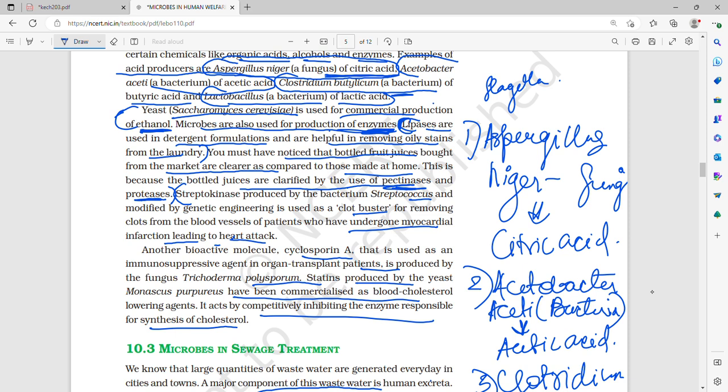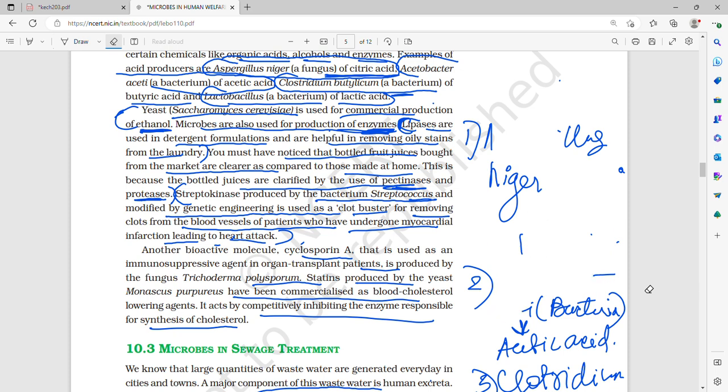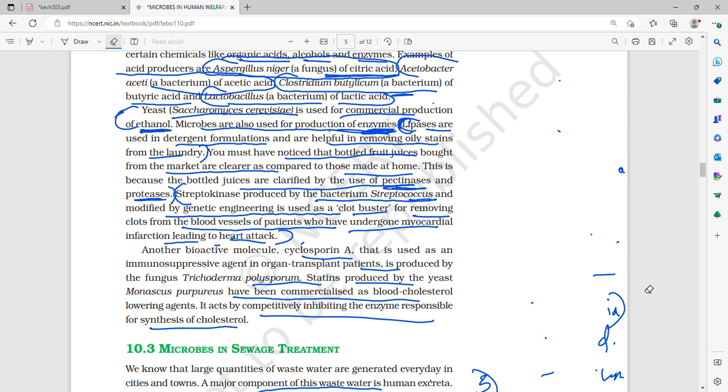Then lastly, streptokinase is produced by the bacterium Streptococcus and modified by genetic engineering. It is used as a clot buster for removing clots from blood vessels of patients who have undergone myocardial infarction or heart attack. Okay, so now let's come to enzymes.